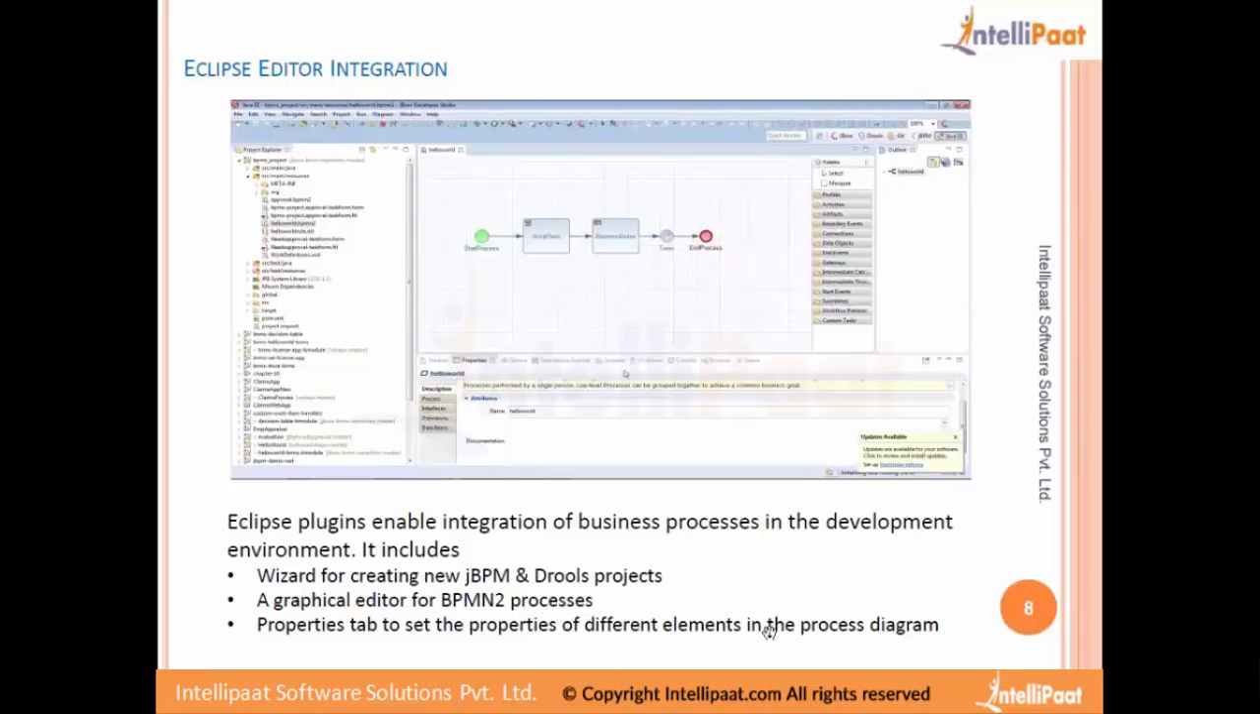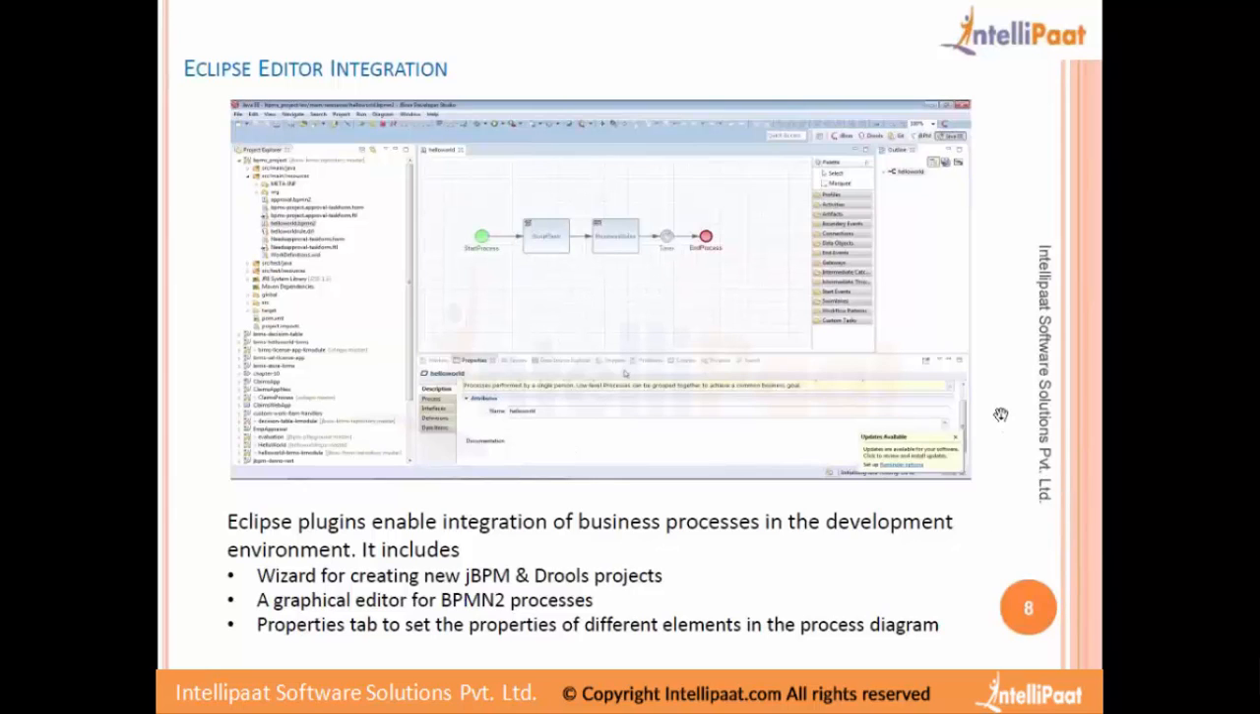It provides a graphical editor for BPMN 2 processes. This is the graphical editor that it is providing. We would be able to drag and drop items onto the screen, connect them and draw a process diagram. There is also a properties tab to set the properties for different elements in the process diagram. So this is the properties tab. For each element that is defined in the process, we would be able to set its properties. So we have the description, process, interfaces, definitions, data items. Lots of properties are available that we need to set for each particular element drawn in the diagram. All that we'll be able to do through this particular editor.